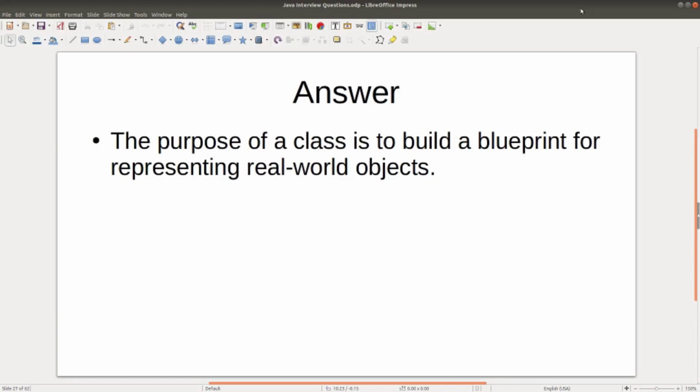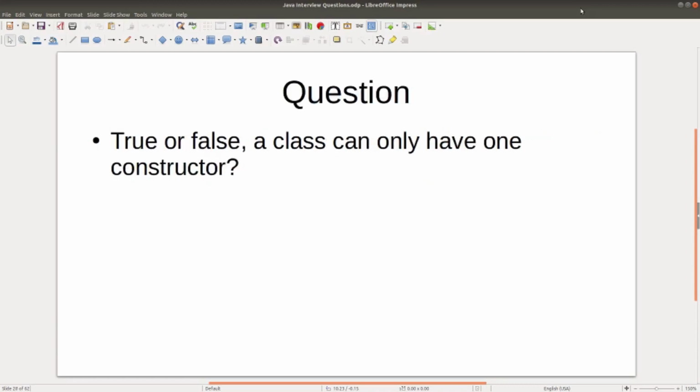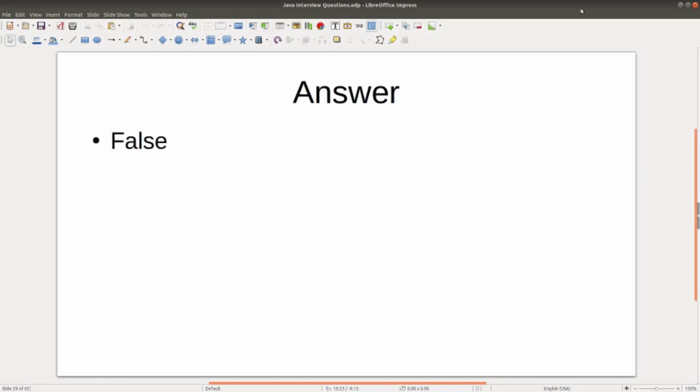Question: what is the purpose of a class? Answer: the purpose of a class is to build a blueprint for representing real-world objects. Question: true or false? A class can only have one constructor. False. A class can have many constructors.